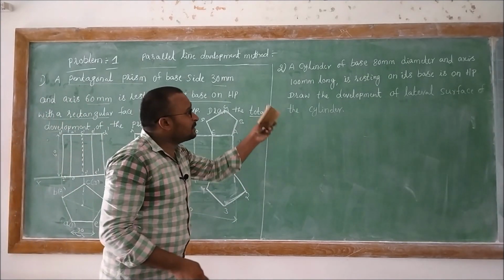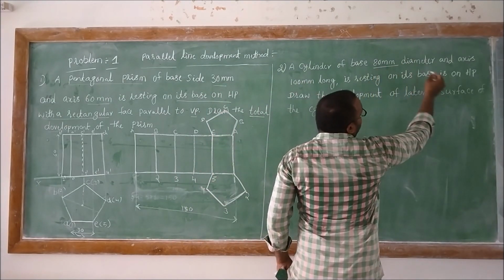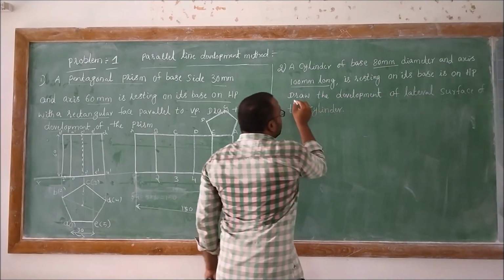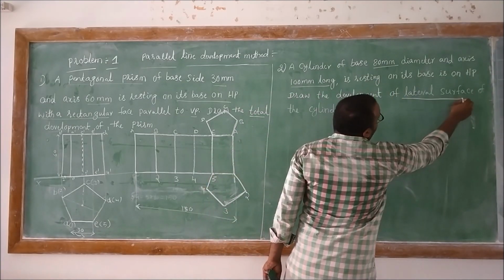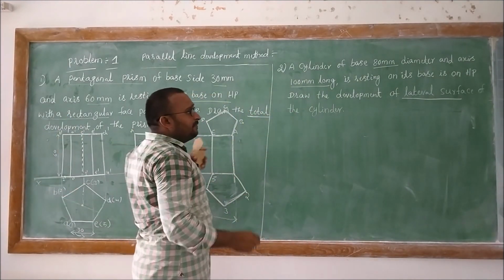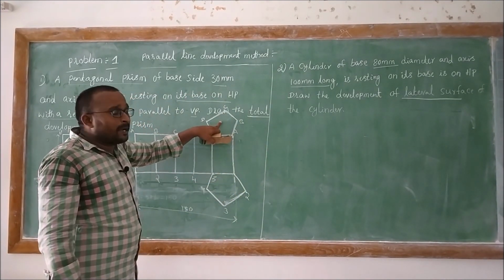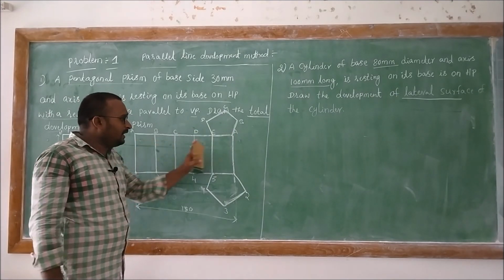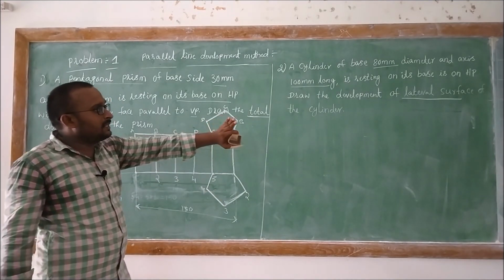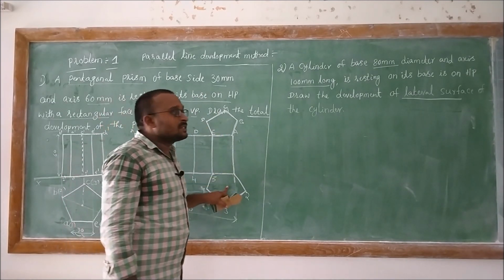And coming to the next problem: a cylinder of base 80 mm diameter and axis length about 100 mm, resting with its base on HP. Then draw the lateral surface. Please note the difference between lateral surface and total development of the surface. If it is the lateral surface, we need not draw the top and bottom surfaces. Only we have to construct the surface of that particular solid. But in the case of total development, we must go through the top and bottom surfaces also.